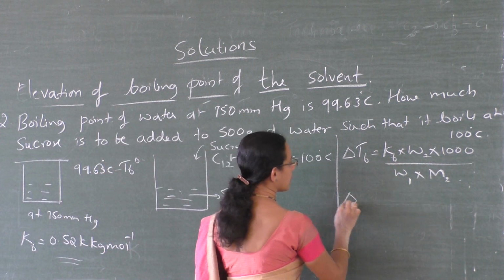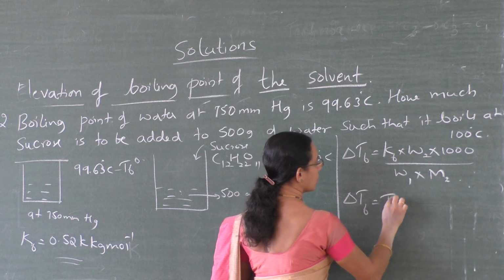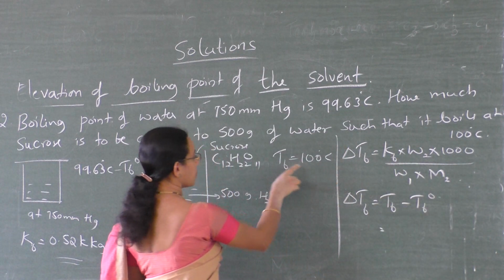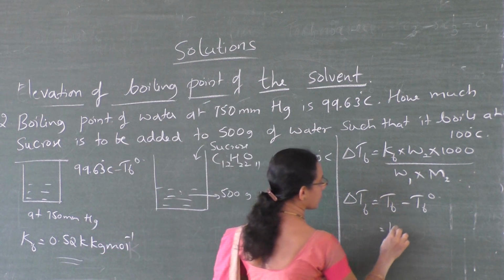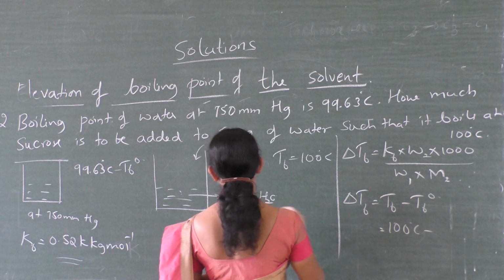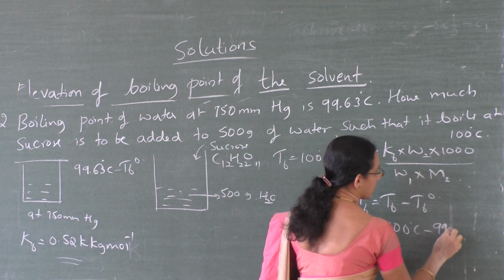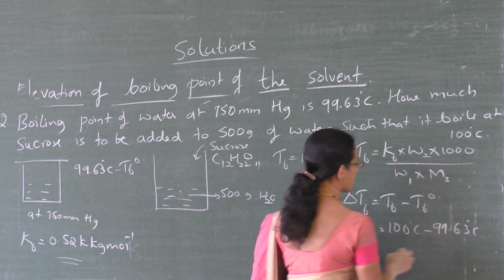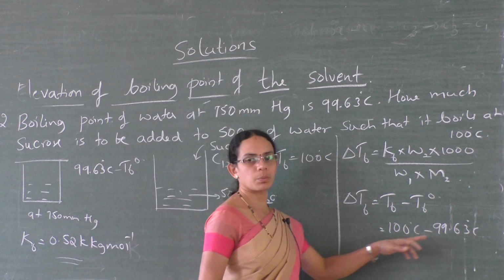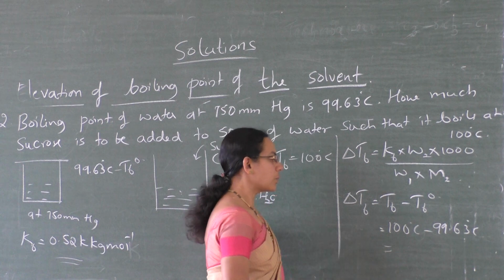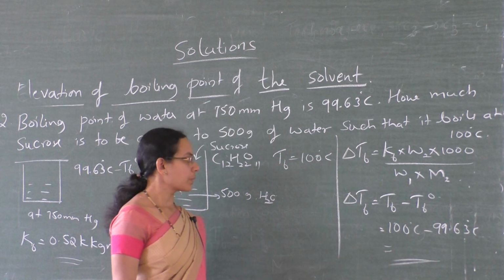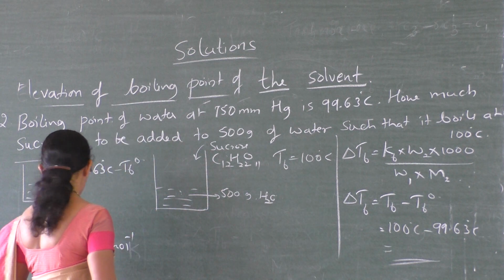Now delta TB is equal to TB minus TB naught. TB, the boiling point of solution, is 100 degrees Celsius, minus TB naught, which is 99.63 degrees Celsius. No need to convert it into Kelvin because the difference will be the same. So 100 minus 99.63 degrees Celsius. Get the value of this.